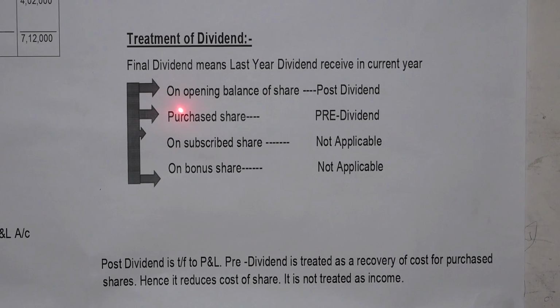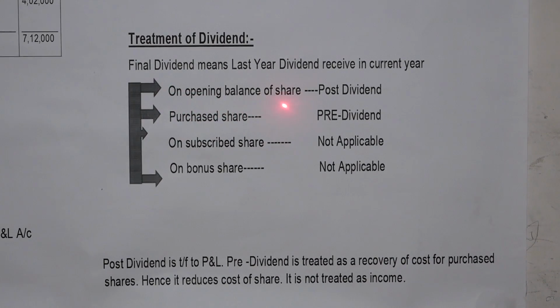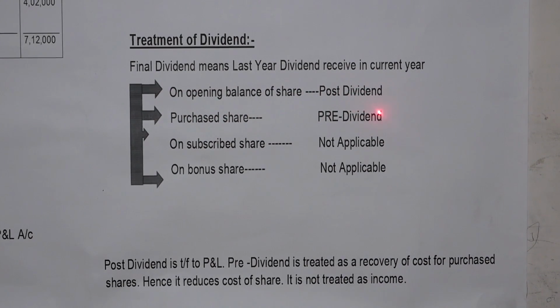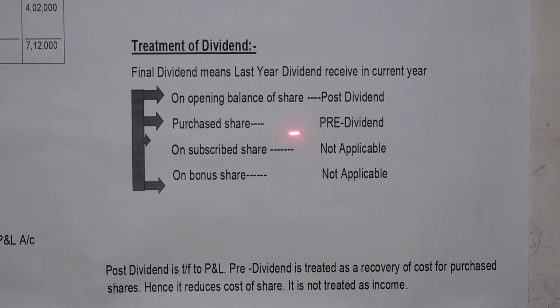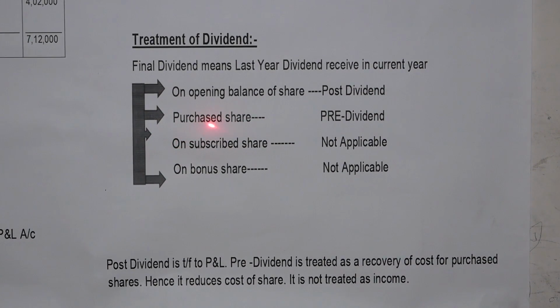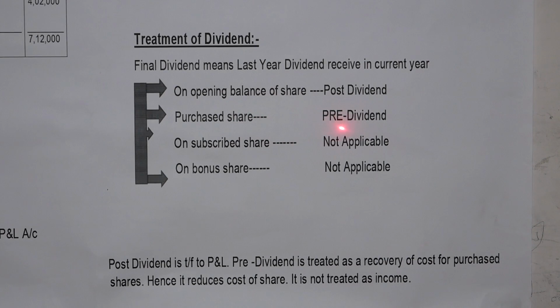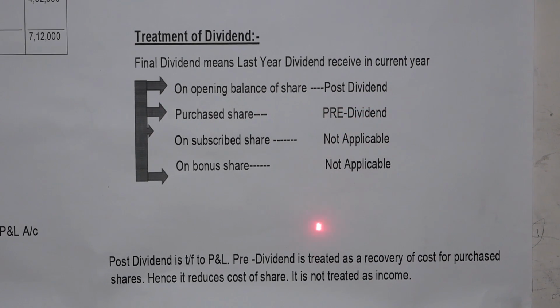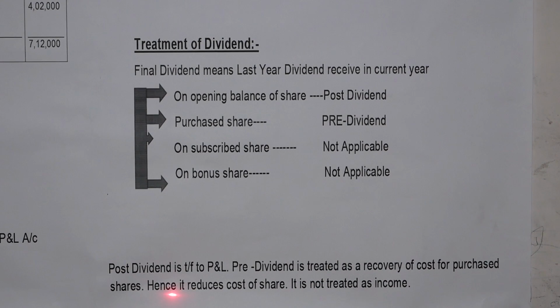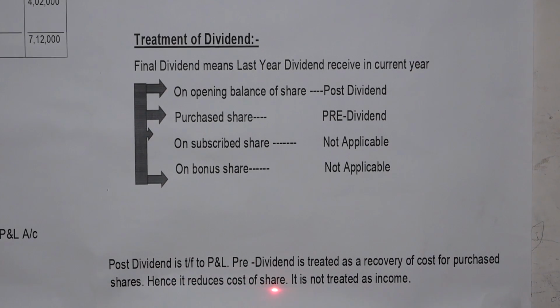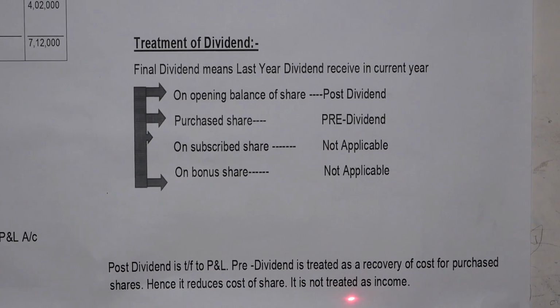If we get dividend on the opening balance of shares, it is treated as post-dividend, and post-dividend will be transferred to the profit and loss account. If we get dividend on purchased shares, it is treated as pre-dividend, and pre-dividend is treated as a recovery of cost for purchased shares. Hence, it reduces the cost of shares. It is not treated as income.